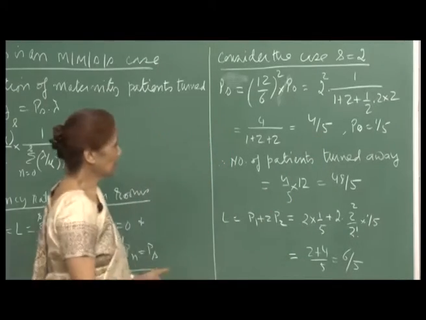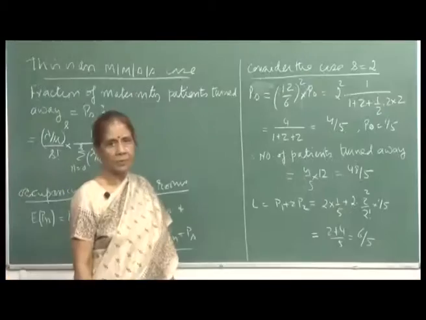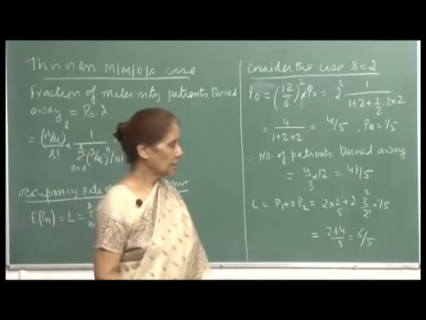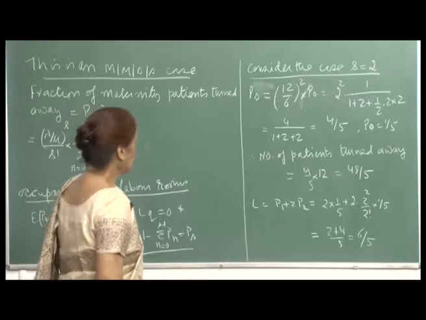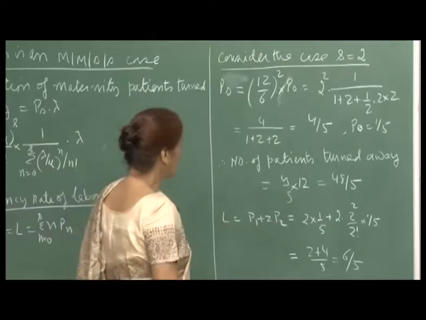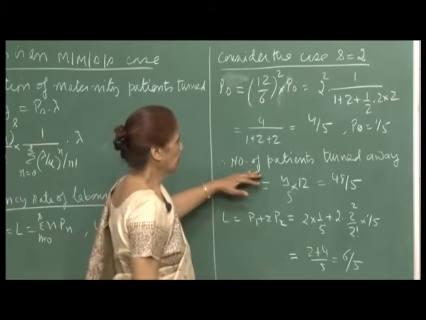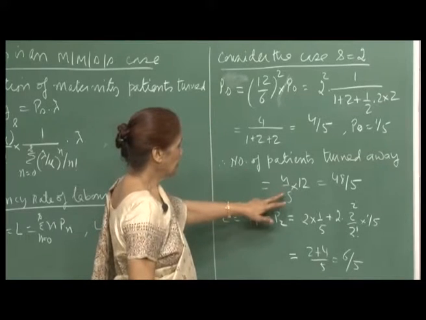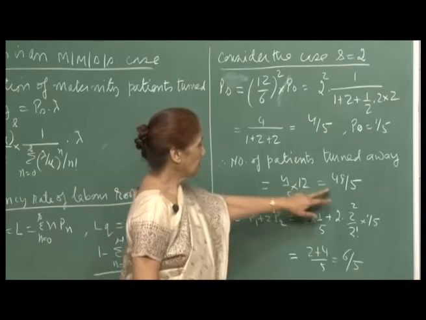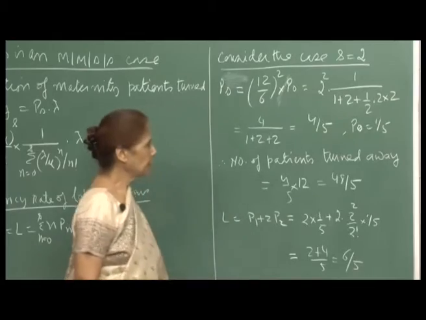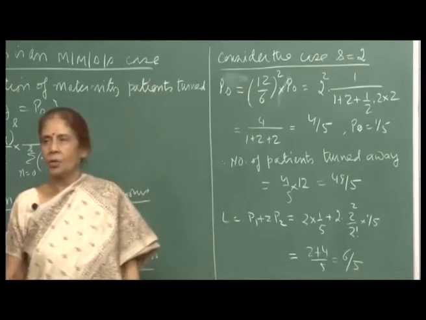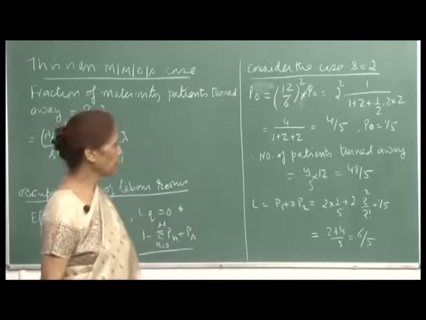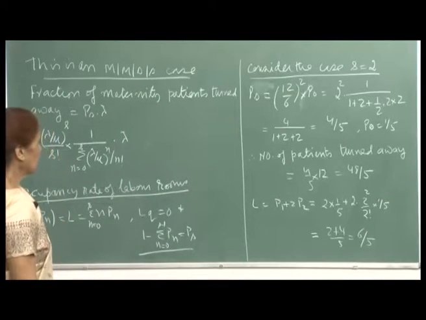So, 4 by 5 is high, that means the fraction of time you turn away patients is 4 by 5. So, the rate of number of patients turned away per unit time will be 4 by 5 into 12, which is 48 by 5. I mean per day you are turning away 48 by 5 patients, you are not able to accommodate them, when you have 2 labor rooms.